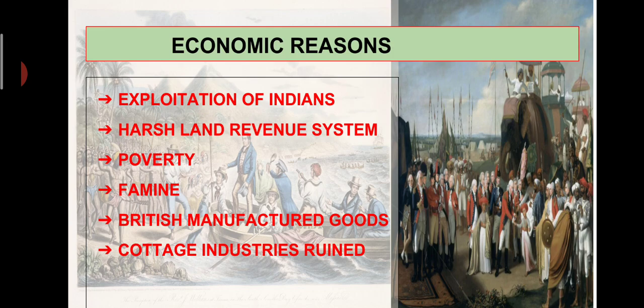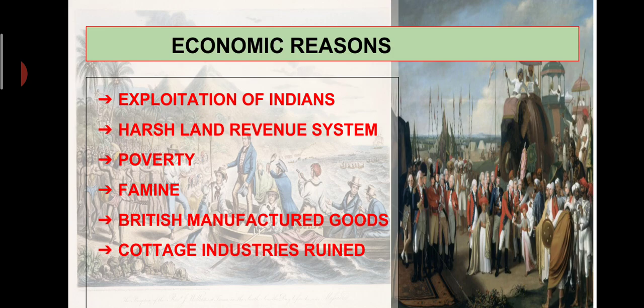The new zamindars and moneylenders were cruel. They also looted the peasants. When the peasants were not able to pay the taxes or the loan taken from the zamindars, the land was taken away by zamindars and moneylenders by force. This led to poverty. In addition to this, famine also added to their misery, leaving death and devastation behind.